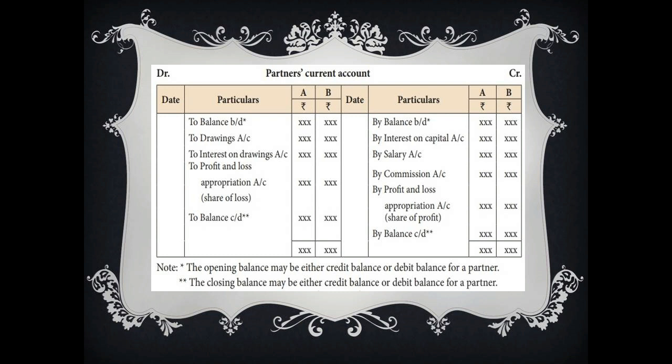But one thing to remember is that the opening and closing balance of the current account may be a debit or credit balance. If the closing balance is a credit, then it is recorded on the liability side of the balance sheet, but in case of a debit closing balance, it is recorded on the asset side of the balance sheet. Students, it is an important point, so please remember that. Now you can see the performa of current account.